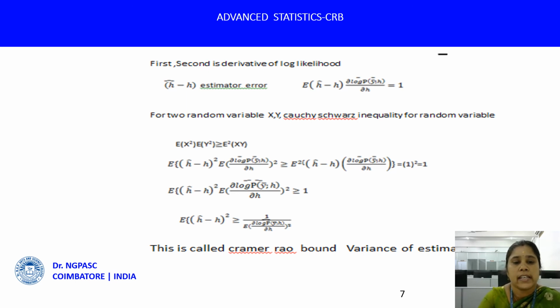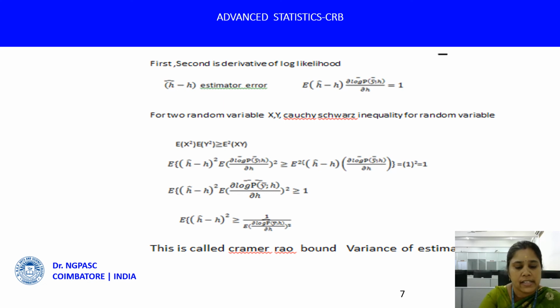Hence E of (h hat minus h) squared is greater than or equal to 1 divided by the expected value of the squared partial derivative of the log likelihood of p(y bar; h). We can see that this is called the fundamental bound of the Cramer-Rao estimator, the Cramer-Rao bound, CRB.